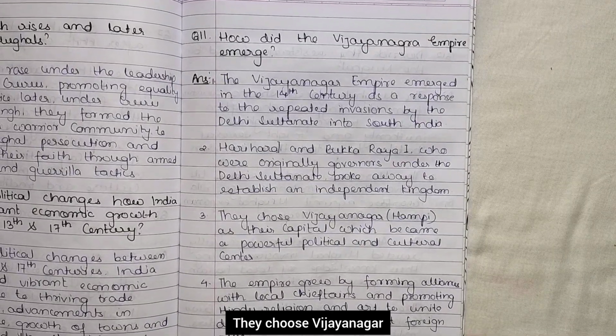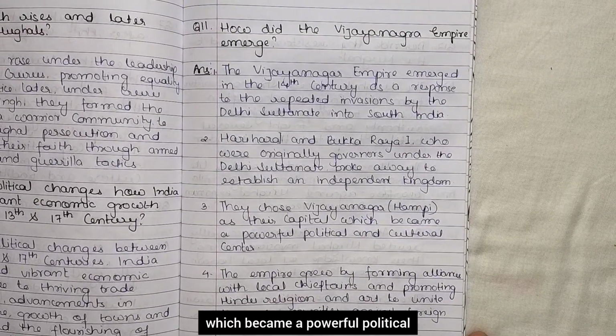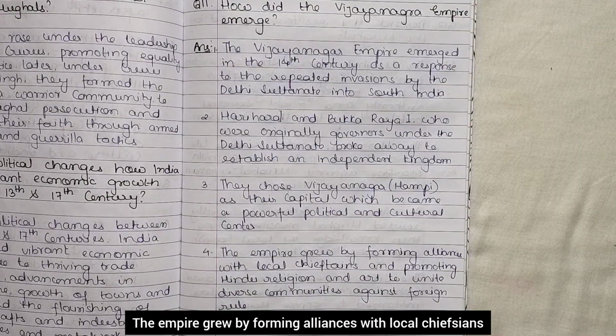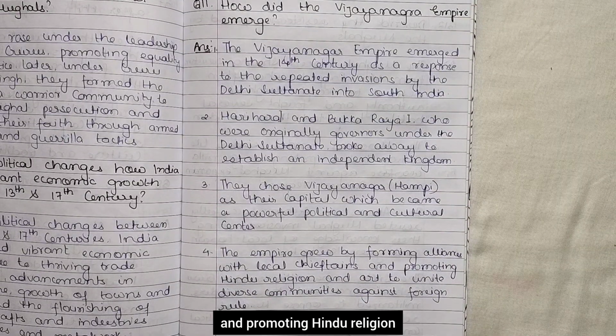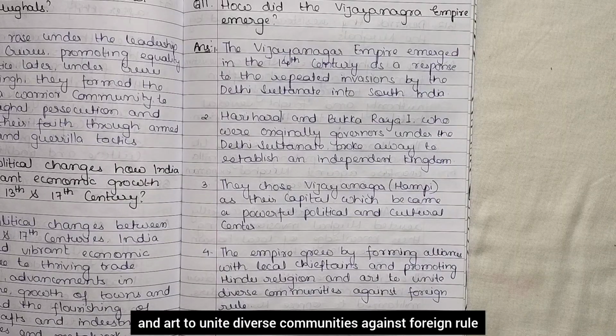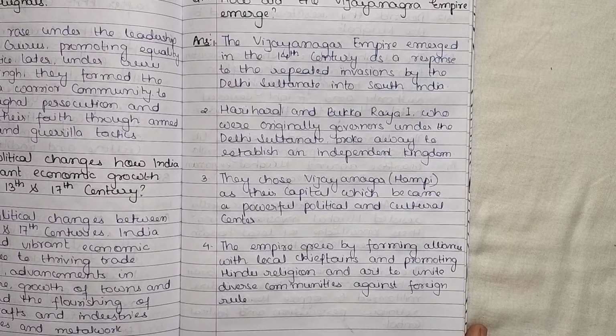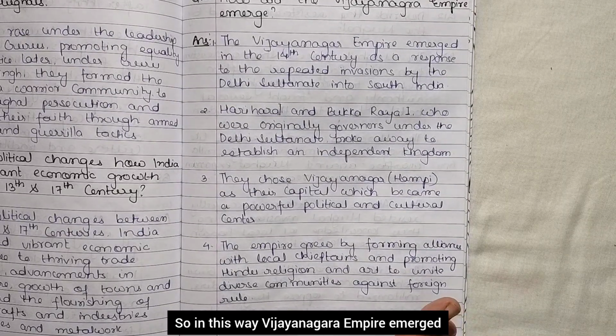They chose Vijayanagar, that is Hampi, as their capital, which became a powerful political and cultural center. The empire grew by forming alliances with local chieftains and promoting Hindu religion and art to unite diverse communities against foreign rule. Okay, so in this way, the Vijayanagar Empire emerged.